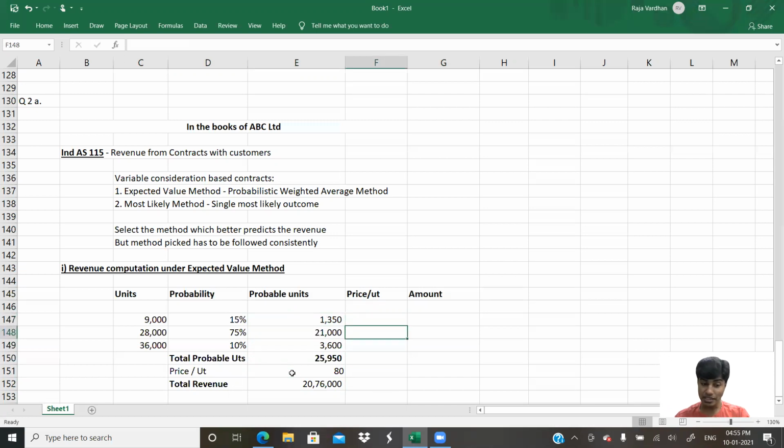The reason is pretty simple: it is the expected value method, not the expected units method. Expected value is price per unit multiplied by quantity. It is not the expected quantity method. That is my view. But let us wait for the suggested answers and then see, because we cannot largely disagree with the ICA suggested answer and claim that what I do is correct at the end of the day. Let us go.